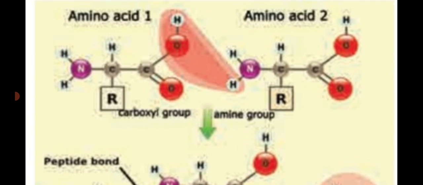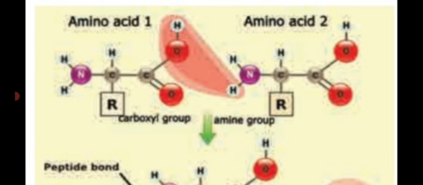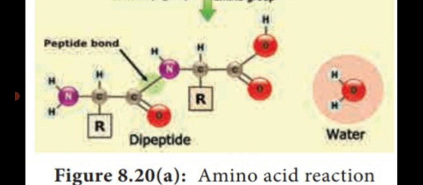So the carboxyl group combined with the amino group liberates one molecule of water, which forms the peptide bond. If two amino acids are bonded, that is a dipeptide, and it liberates one molecule of water. So that is the reaction of amino acids.